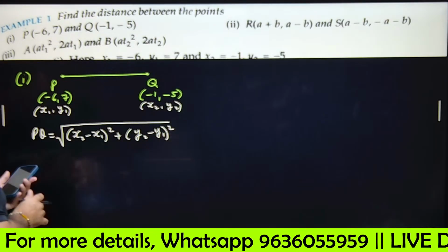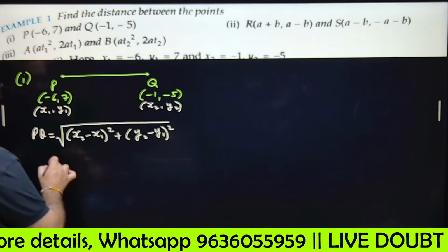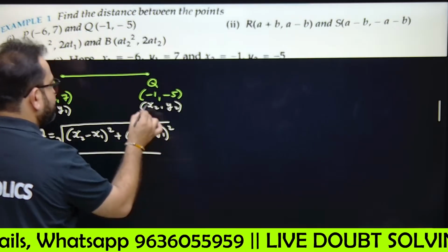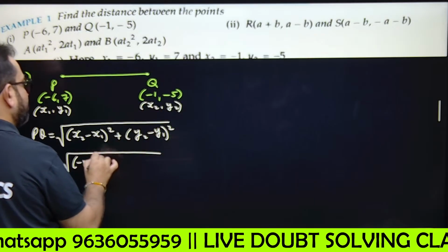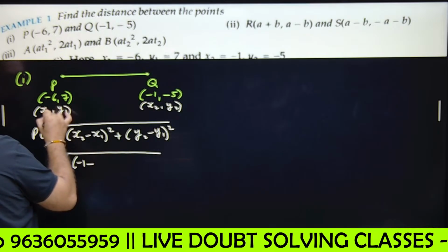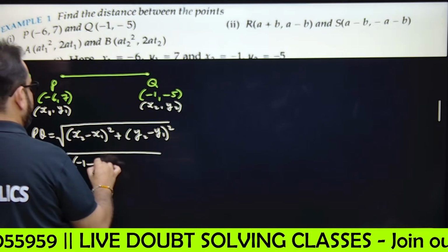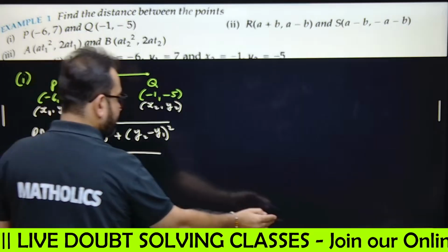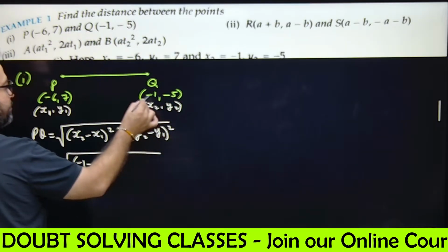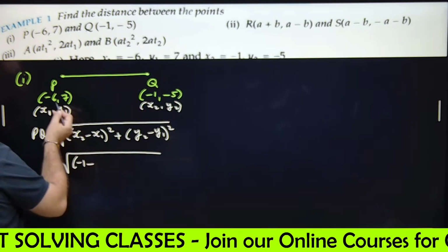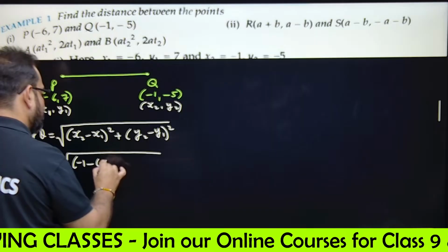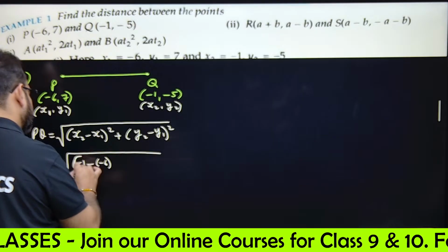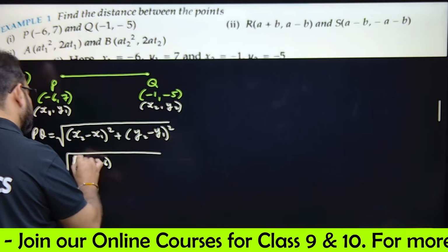Yes or no? Yes, sir. So x2 is what? Tell me. X2 is -1. So -1 minus, what is x1? X1 is -6. Minus of -6. See, I've written x2 as -1, minus of -6. Can you see this thing? See this difference?